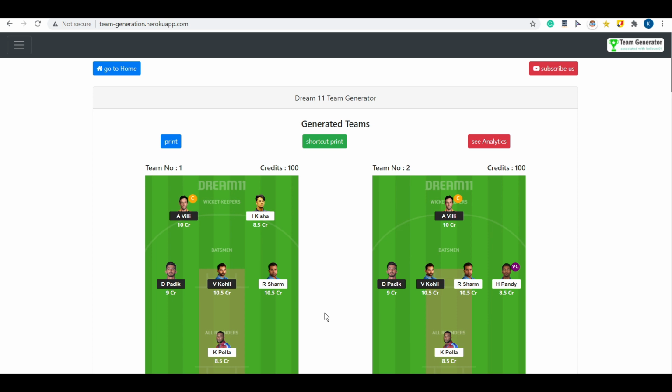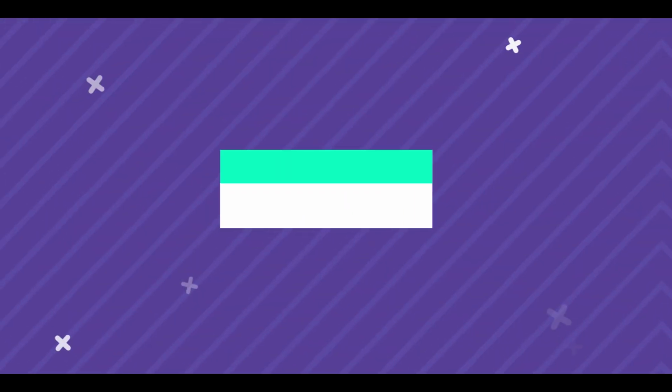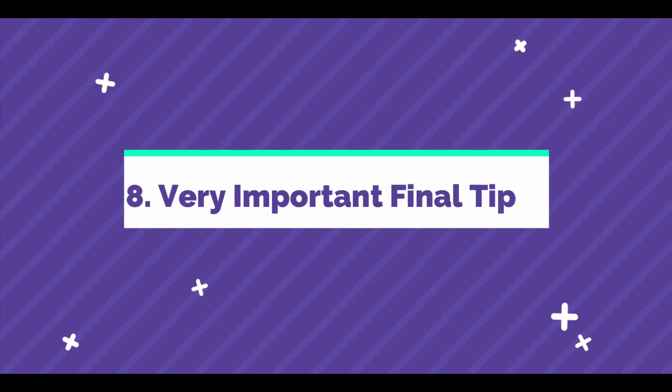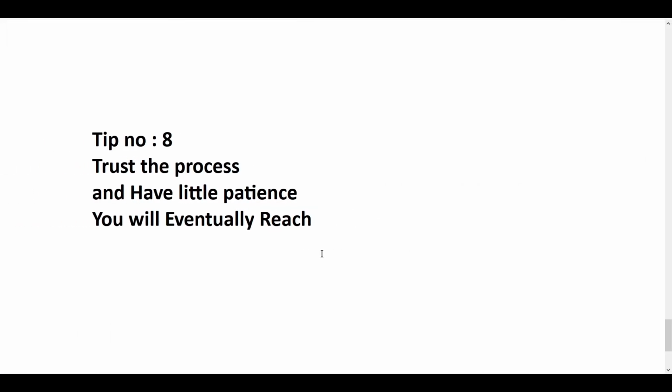Let's come to the last and final tip. We need to trust the process, because there are plenty of users who have won a lot of money by using our software. I will provide you the video of the winning screenshots or winning results of our software in the description box below, in the i-card section above as well. So let's check that out.